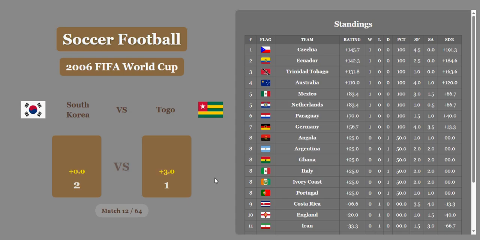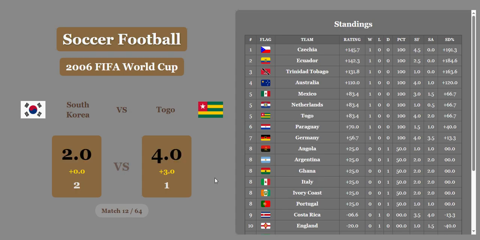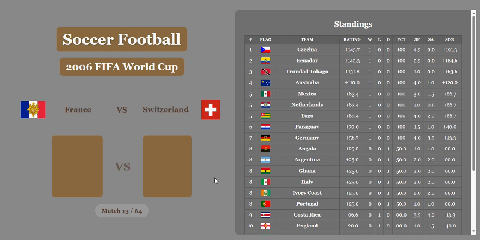South Korea beats Togo in 2006 2-1. But Togo is very small, very poor. They get a 3-goal economic bonus, and they're going to win by twice as much, 2-4 against South Korea, who had an amazing performance in 2002. So Togo's going to be tied in 5th with Mexico and Netherlands.